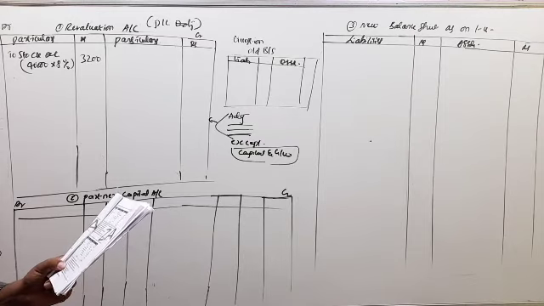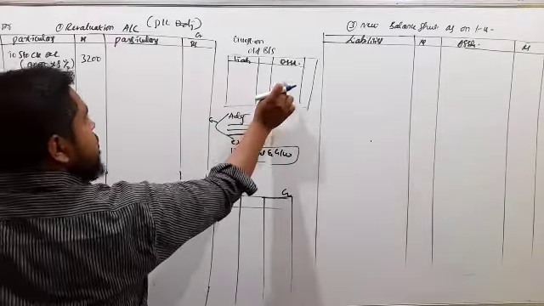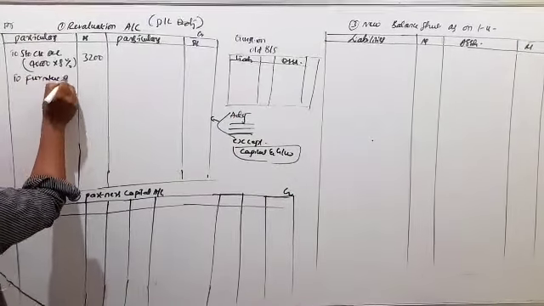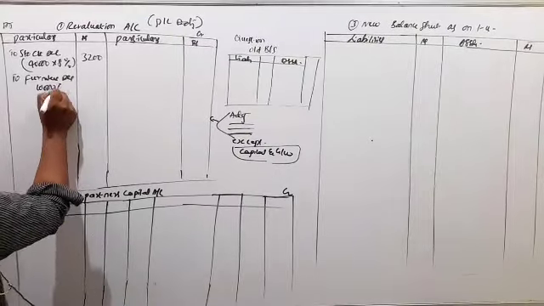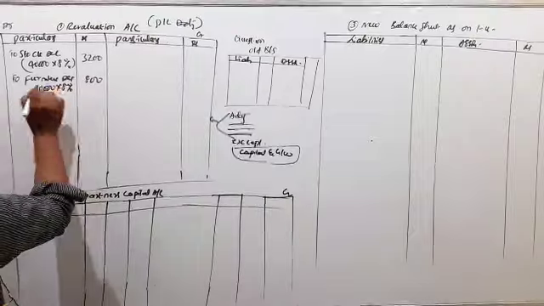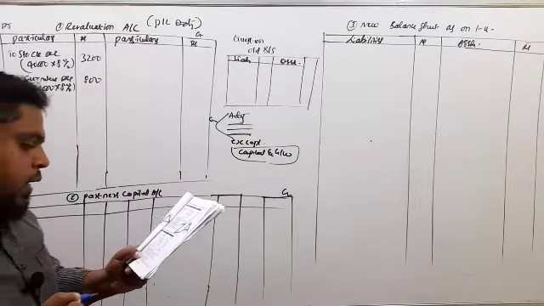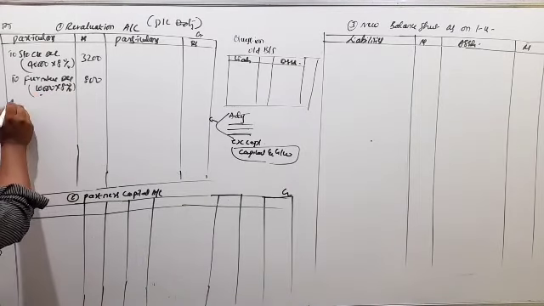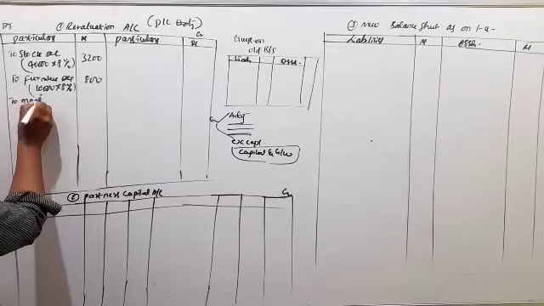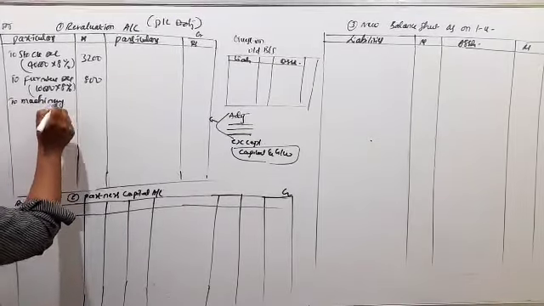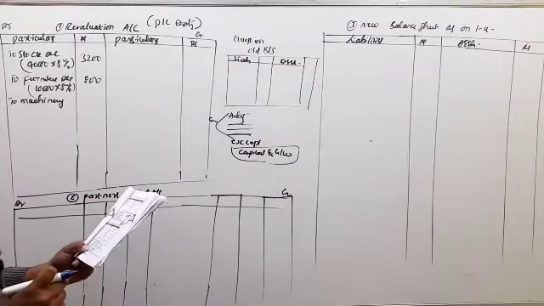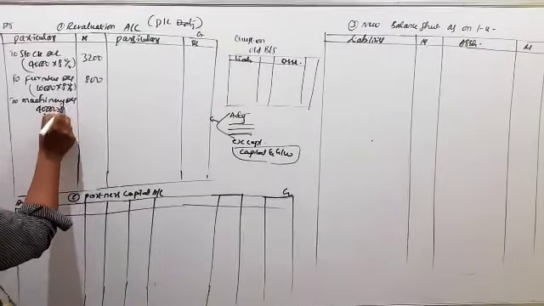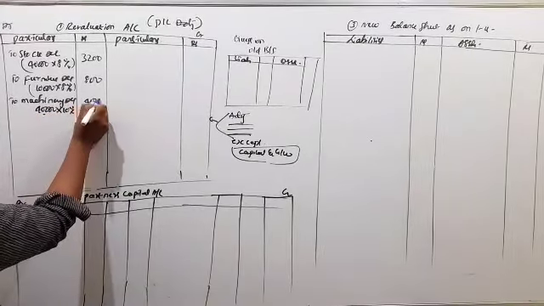Next, furniture. So furniture he has given 10,000 in balance sheet. So furniture, 10,000 into 8%, 800. Next, depreciate machinery at 10%. So depreciation, same debit side. So depreciation on machinery. So machinery value 40,000 he has given. 40,000 into 10%, 4,000.